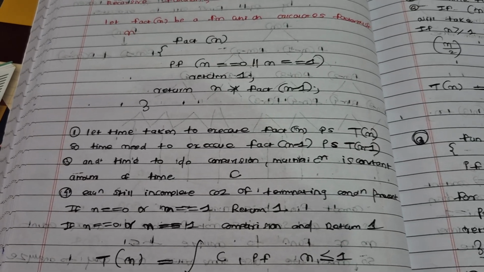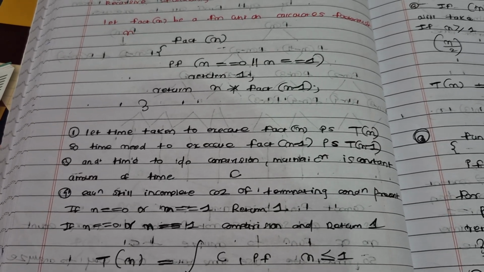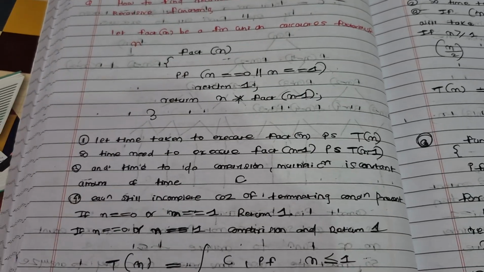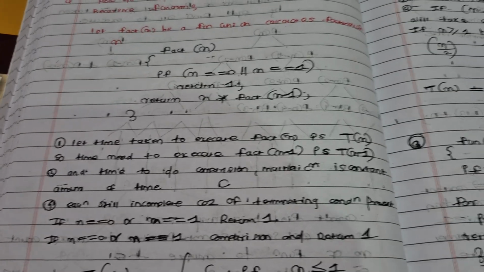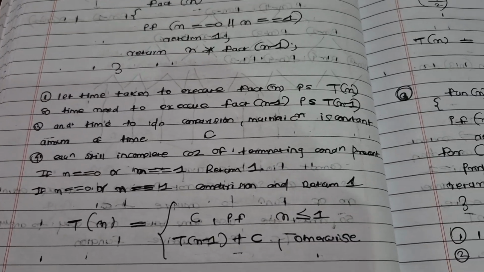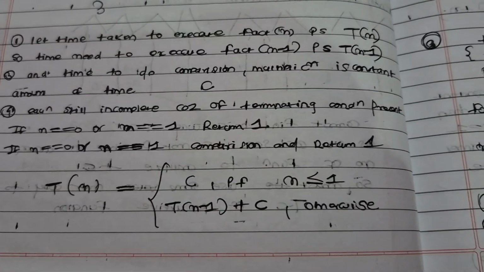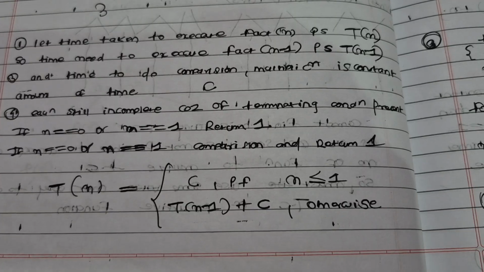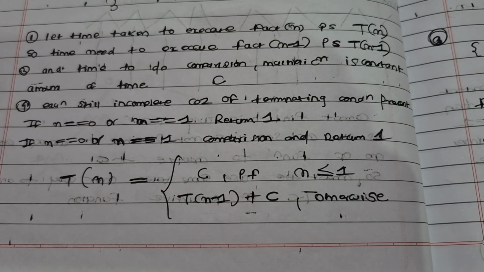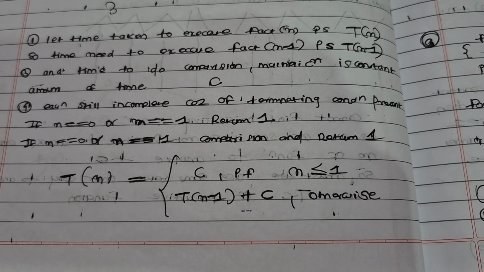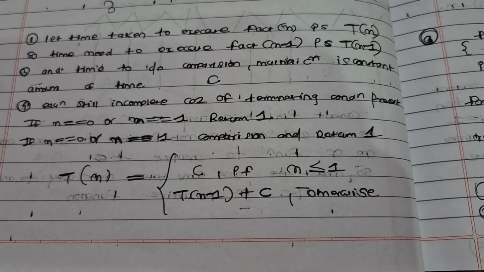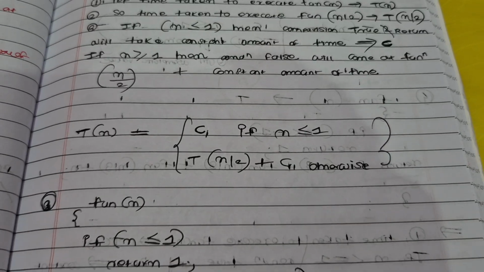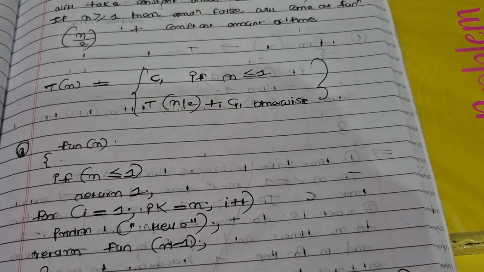Multiplication also takes constant time. The equation is still incomplete because there is a terminating condition, which is if n equal to 0 or 1, and for that also it will take constant time only. So you can see this is the final equation: T of n equals C if n is less than or equal to 1, and T of n minus 1 plus C otherwise. This is the recurrence equation we need to find corresponding to the recursive function.